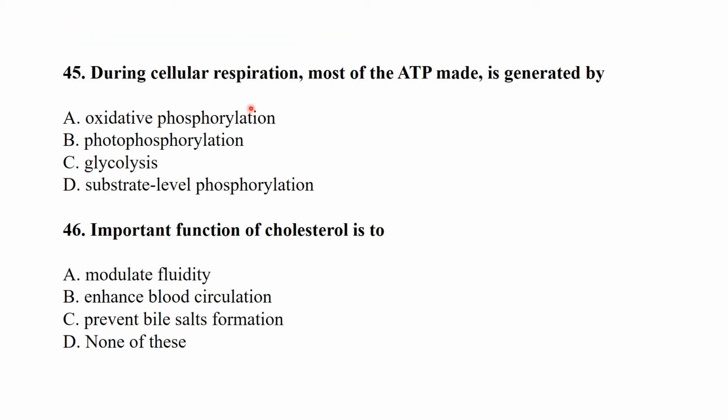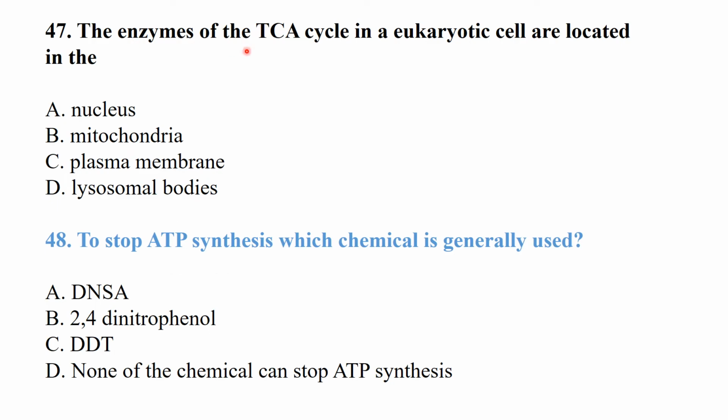During cellular respiration, most of the ATP made is generated by oxidative phosphorylation. An important function of cholesterol is to modulate fluidity of the membranes. The enzymes of the tricarboxylic acid cycle in a eukaryotic cell are located in the mitochondria.